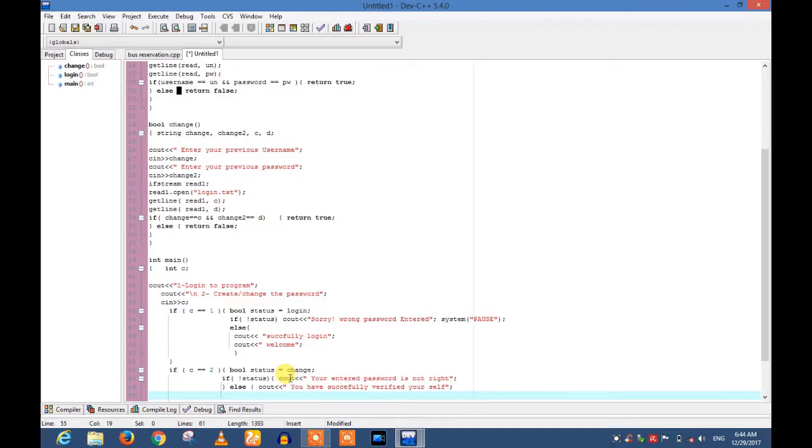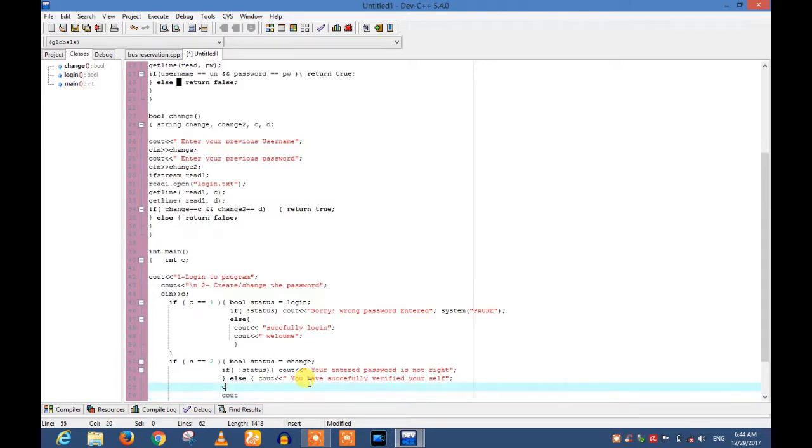password. The new creation of the password will be done in this else part, and after the successful verification we will allow the user to change his password. Here I write cout enter your new username, which will be taken in a new string type variable, string new one.